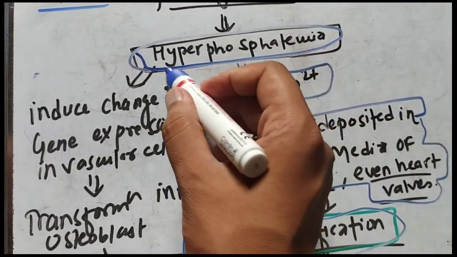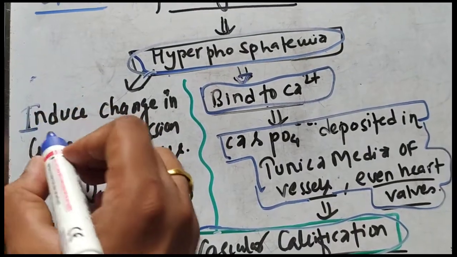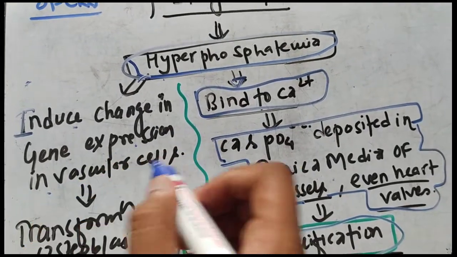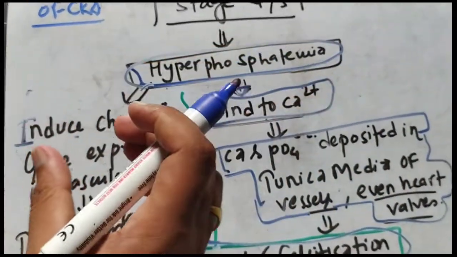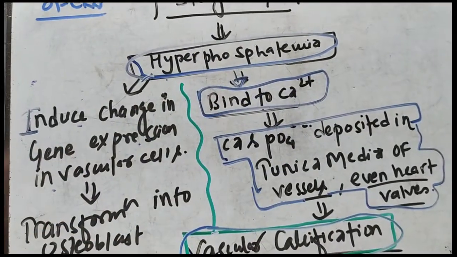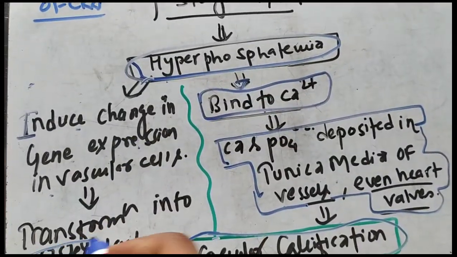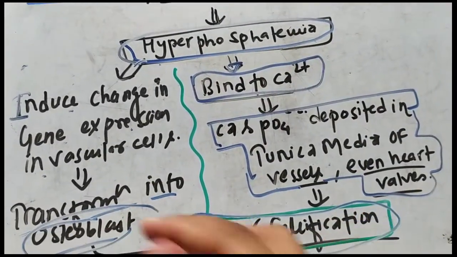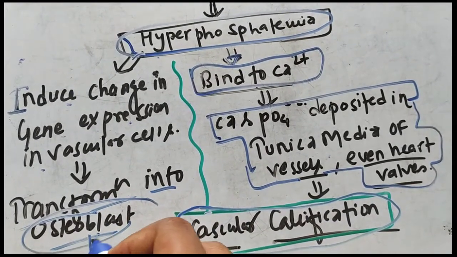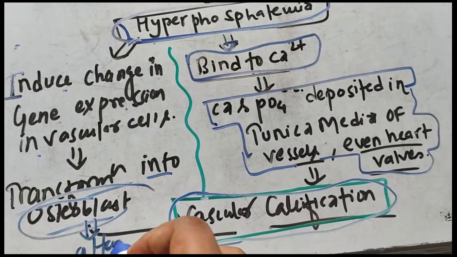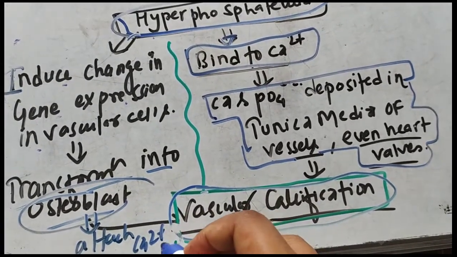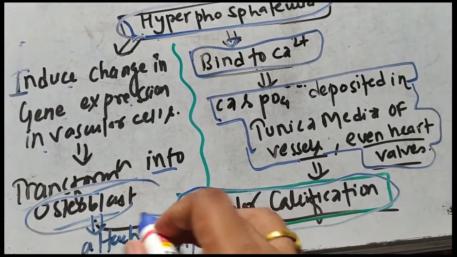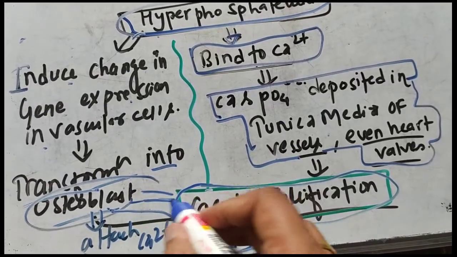Another recent theory also says that hyperphosphatemia induces a change in gene expression in the vascular cells, due to which the vascular cells transform into osteoblasts. The osteoblasts will then attach calcium to themselves, and if they attach more calcium, as they are now osteoblasts, they will also cause vascular calcification.